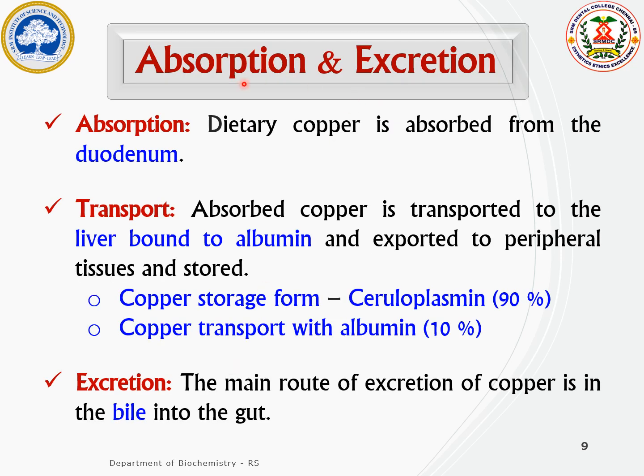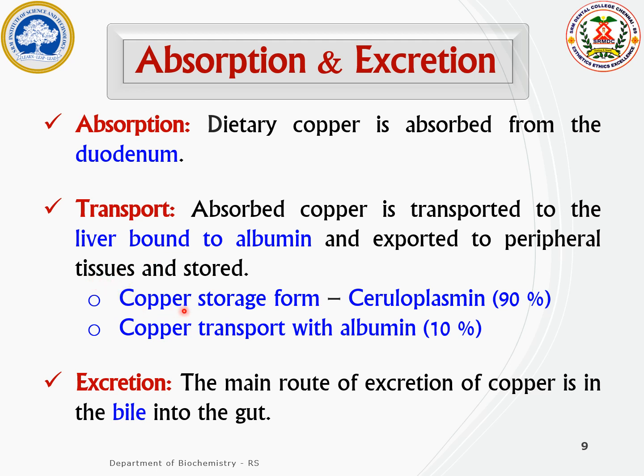Coming to the absorption and excretion of copper, like any other micro element, copper is absorbed in the duodenum of the small intestine. Once absorbed, it is transported to the liver via blood. In the blood, copper binds to plasma albumin and is transported to the liver. In the liver, the copper will be either stored or transported to the peripheral tissues.